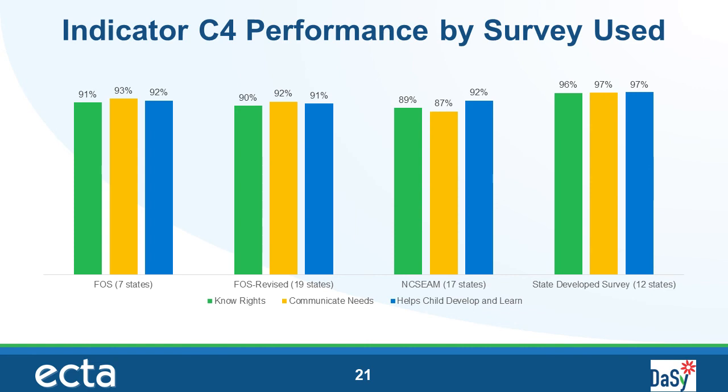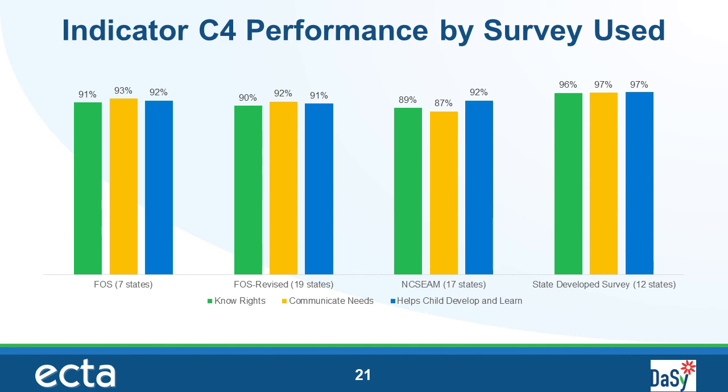This slide shows performance results by survey type. When viewing the performance results this way, we see slight variation across the tools. Notice that the scores from the NCSEAM tend to be a bit lower. Also, keep in mind the following items when interpreting the data. Number 1, surveys within the state-developed survey group may be unique to one another, and they may be significantly modified versions of either the NCSEAM, the FOS, or the FOS revised.